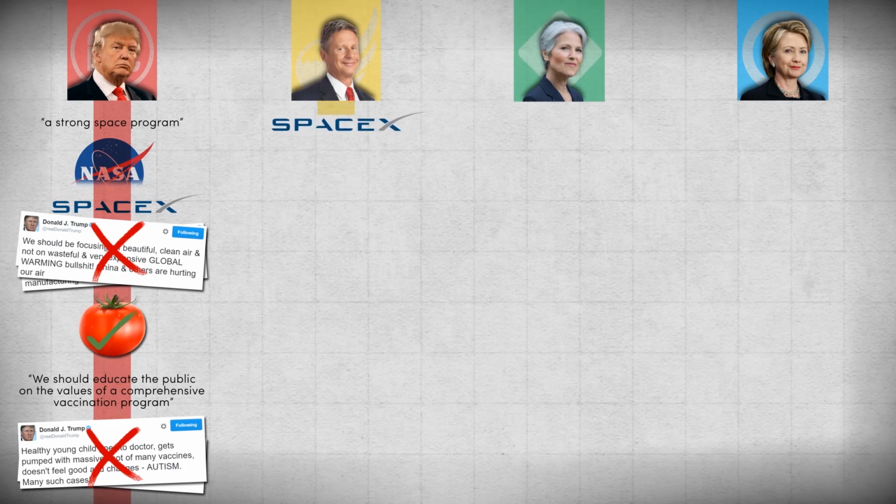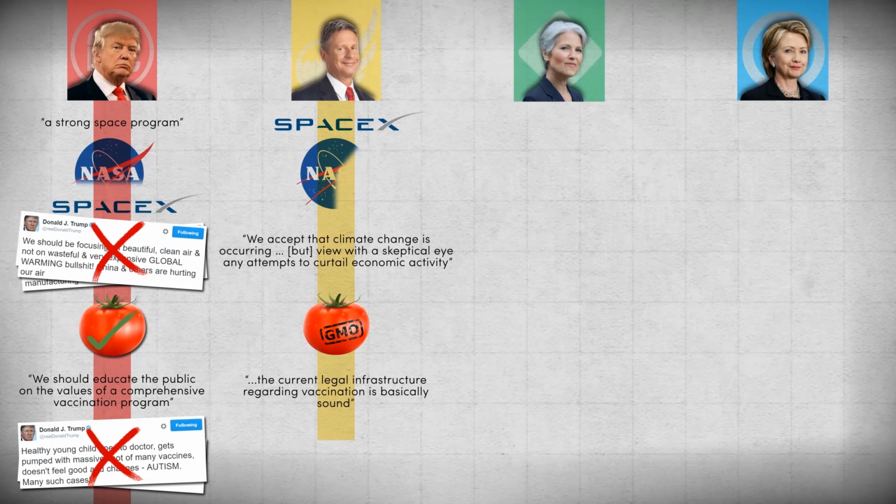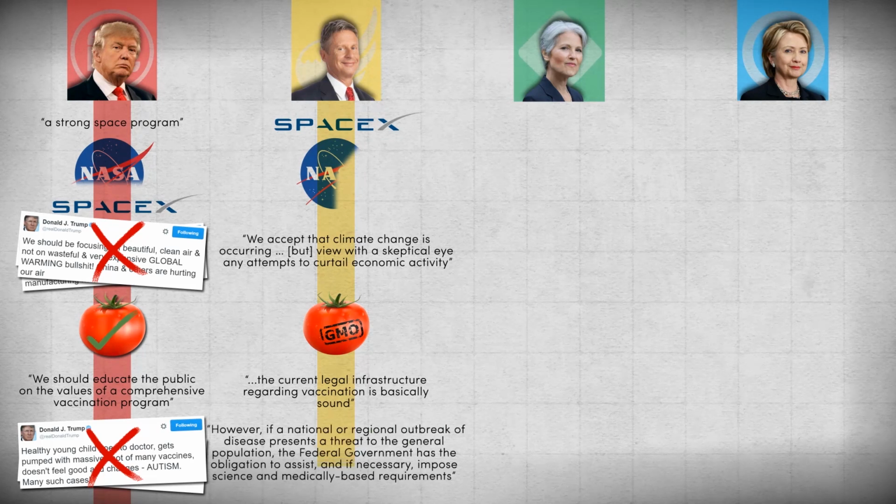Gary Johnson wants private sector dominance in space exploration and has said that NASA will be receiving the same 43% cut as other agencies. Despite accepting the scientific consensus on climate change and agreeing that the consequences will be devastating for mankind, he doesn't believe that governments have the right to intervene and hopes instead for a free market solution. He hasn't taken a stance on GMO foods except to say that producers should be required to label them, and Johnson appears to support state-mandated vaccination programs and is prepared to yield that authority to the federal government in the case of regional or national disease outbreaks.